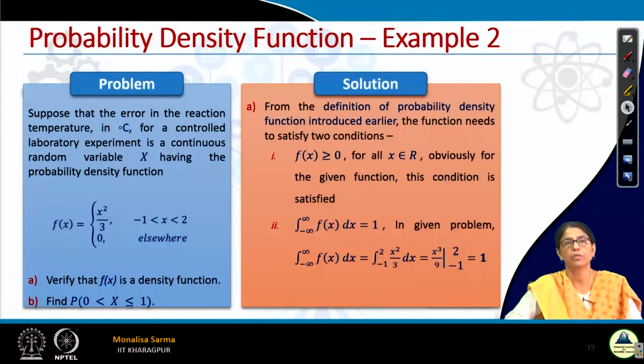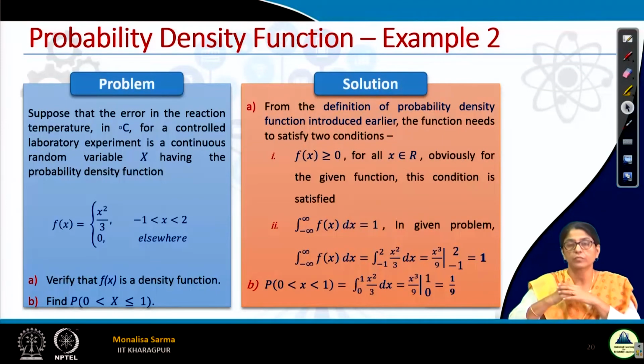Next question, we have to find the probability of x between 0 and 1. It is just the integration of f(x) from 0 to 1. See, what is f(x)? f(x) is x squared by 3. We have to just do the integration from 0 to 1. Okay.